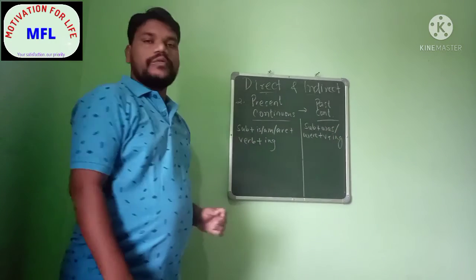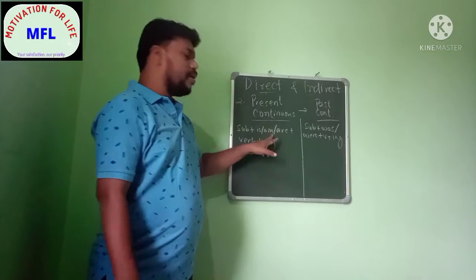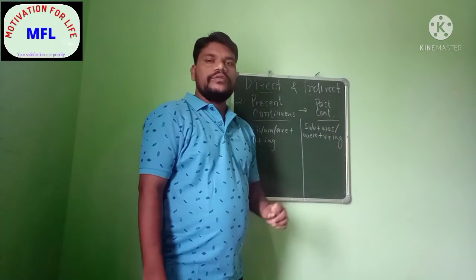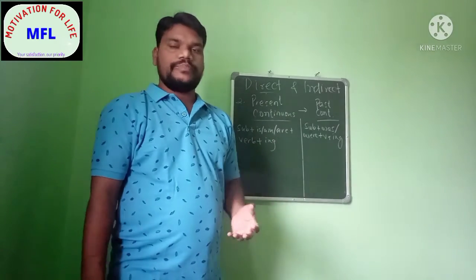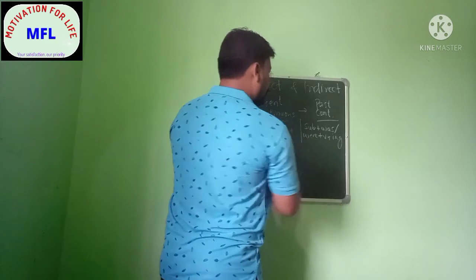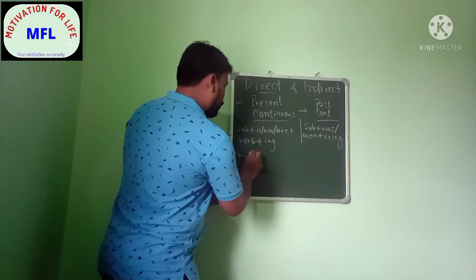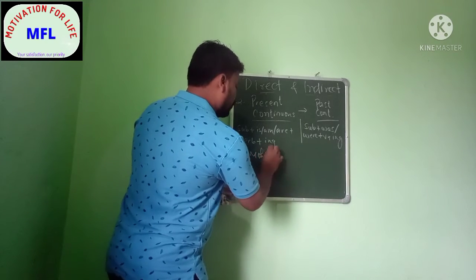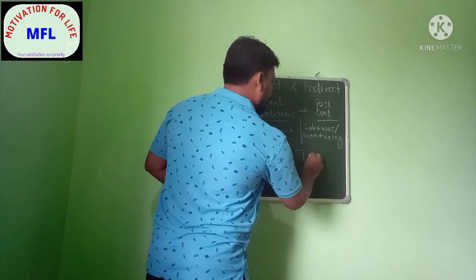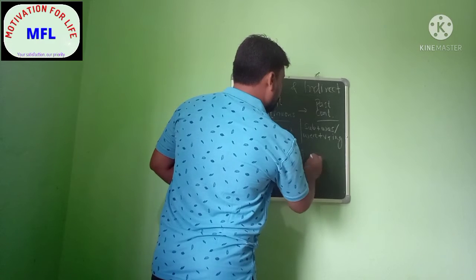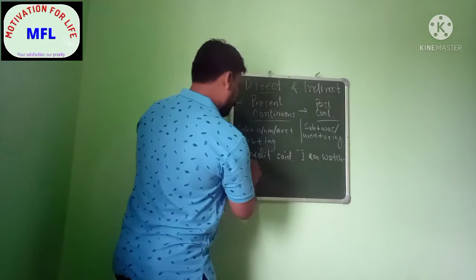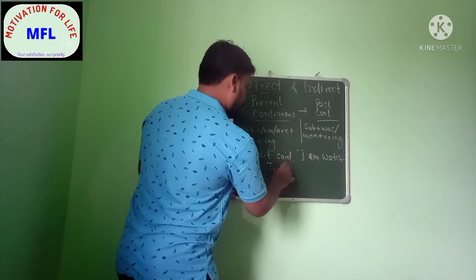So look at the two formulas, how they are different. Here we are using is, am, are, and there we are using was or were. So it's very easy to convert our direct speech into indirect speech using the formula. Now, as I am giving you an example, Mohit said, I am watching TV.